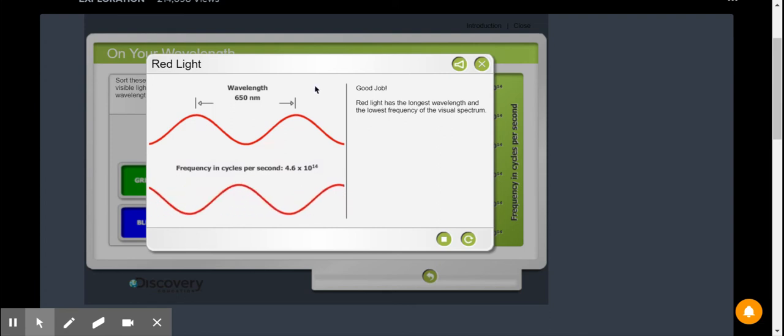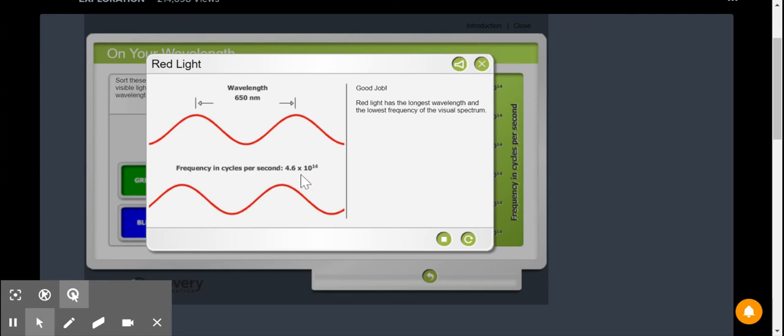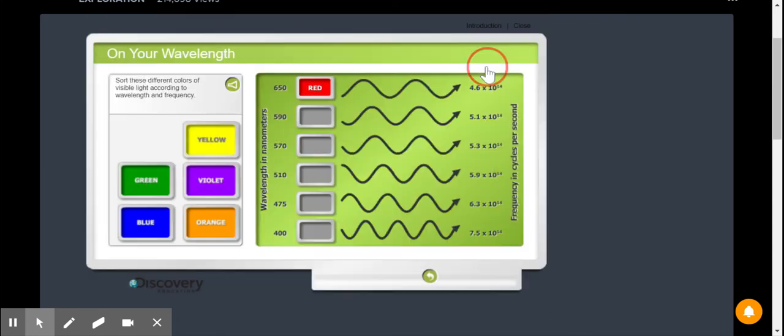Red light has the longest wavelength and the lowest frequency of the visual spectrum. It has the longest wavelength because it's spread out. So they count the tops and the distance between the tops. So it has the longest wavelength, and the frequency is how many there are. There's only two of them in this second. So you have to think about how many bumps there are and how far apart they are.